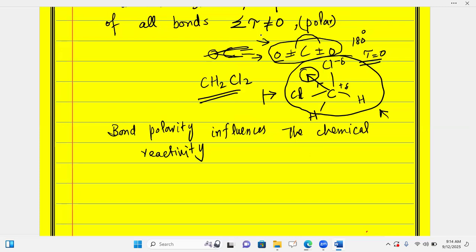I can also take the example of N2, which has bond polarity of zero, is mostly unreactive, and gives a very slow reaction. But this one, which has some polarity, is much more attracted and shows more influence towards its reactivity.